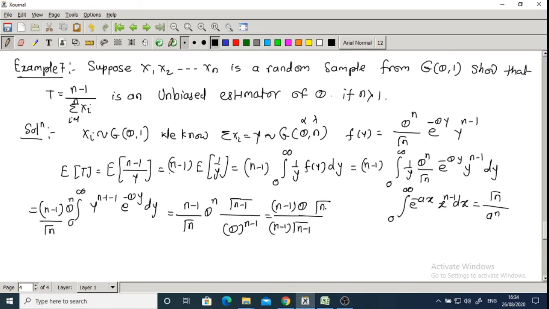Here gamma n minus 1, gamma n minus 1, and this n minus 1 gets cancelled. What is remaining? Only theta. Therefore, t, which is equal to n minus 1 upon summation of xi, is an unbiased estimator of theta. Correct?